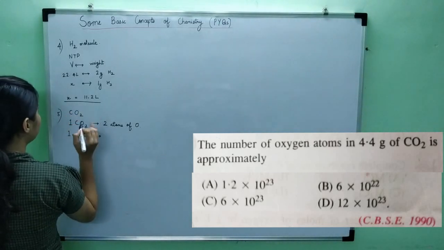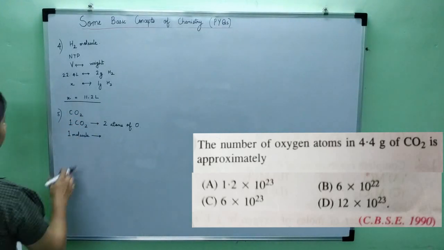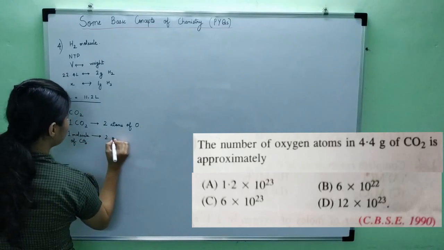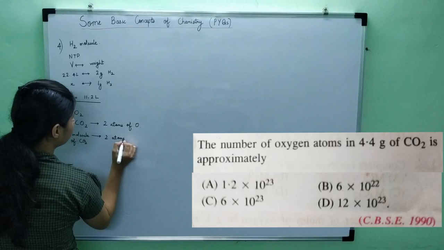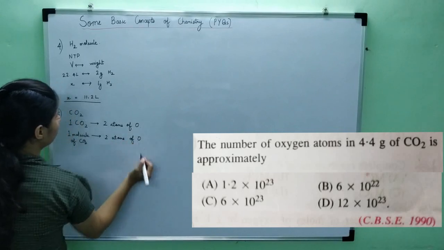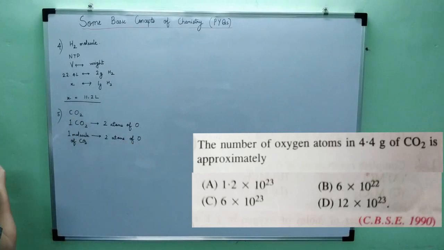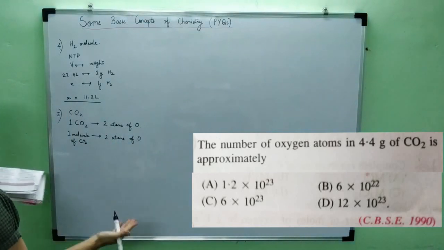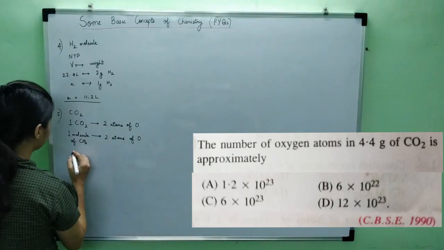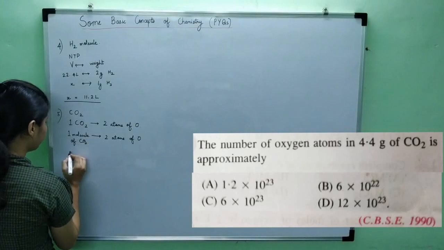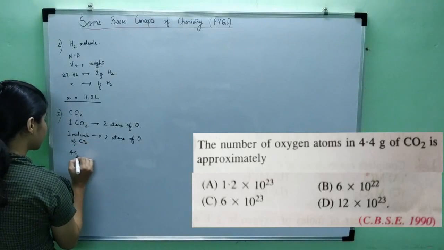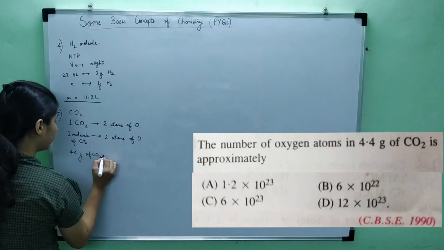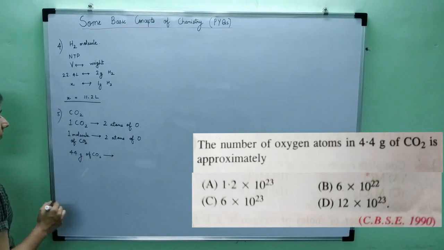Now I understand that one molecule of CO2 contains 2 atoms of oxygen. Then what is asked? The relation between weight and number of atoms. I know the molecular weight of carbon dioxide is 44. So 44 grams of carbon dioxide will contain how many atoms of oxygen?